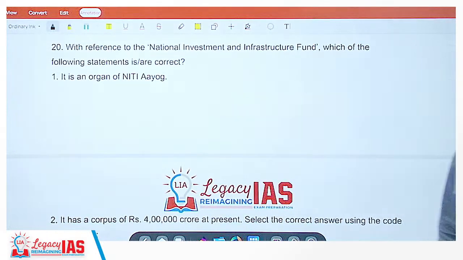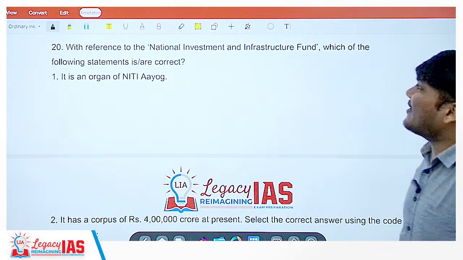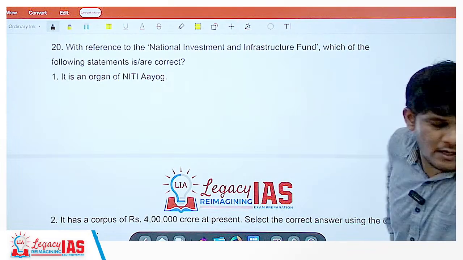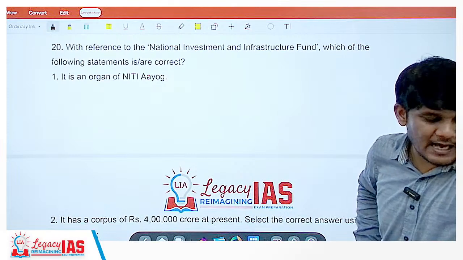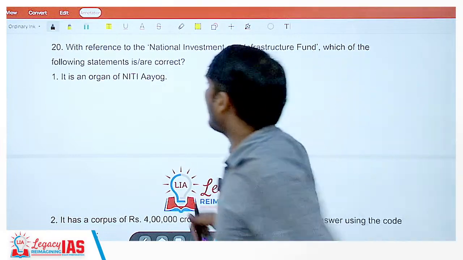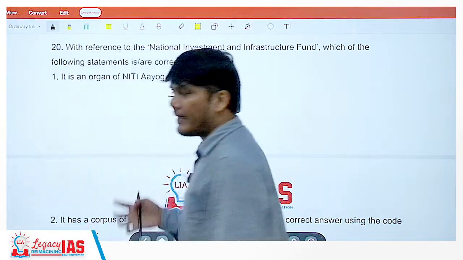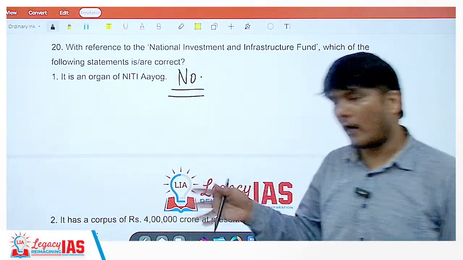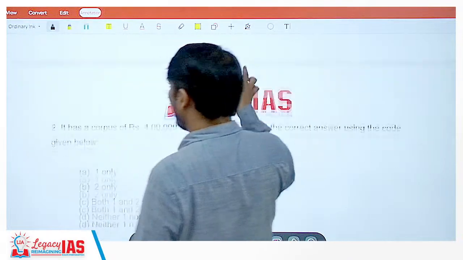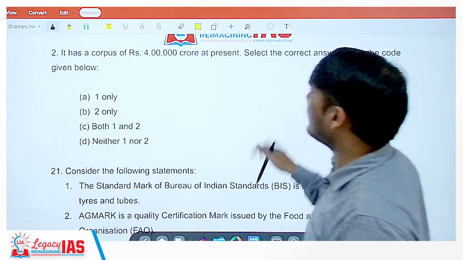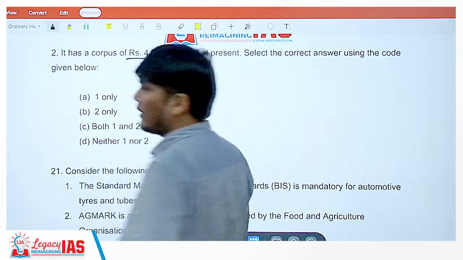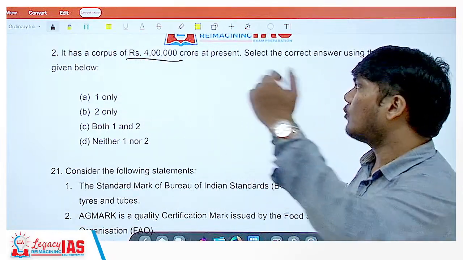Now moving on to the next question. With reference to the National Investment and Infrastructure Fund, which of the following statements are correct? It is an organ of Niti Aayog? No. It has been created by the government of India. It is not an organ of Niti Aayog. It has a corpus of 400,000 crores. It's a factual thing. Either you know it or do not know it. You can't do anything about it.